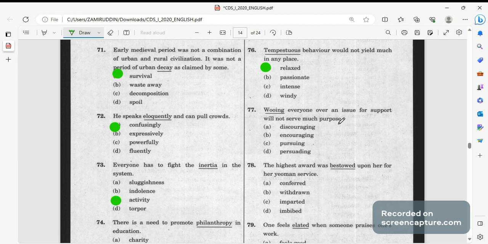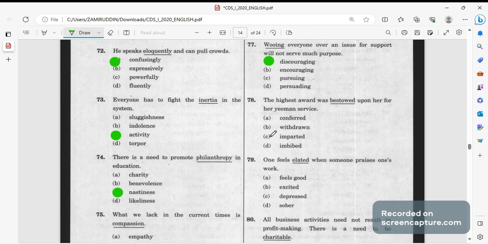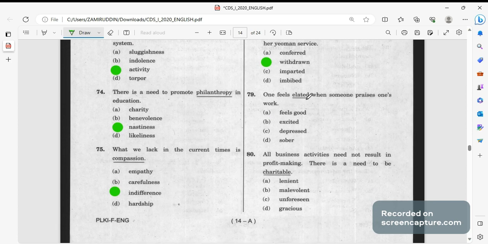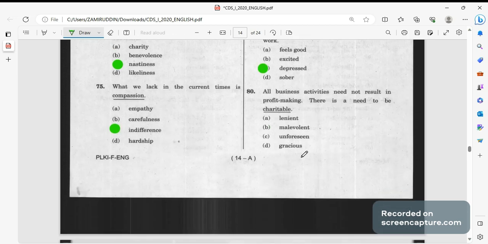So the correct answer will be discouraging. Discouraging उसका opposite है. Wooing मतलब किसी के बारे में तारीफ करना, उसकी प्रशंसा करना. The highest award was bestowed, किसे दिया गया, upon her, for her human service. तो उसको दिया गया bestowed, और ले लिया गया will be withdrawn. Elated मतलब happy, the depressed will be the right answer.